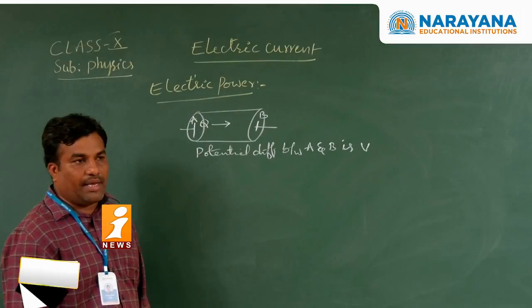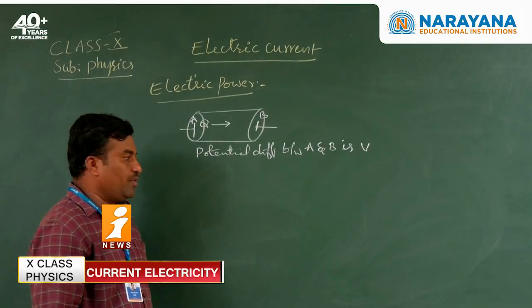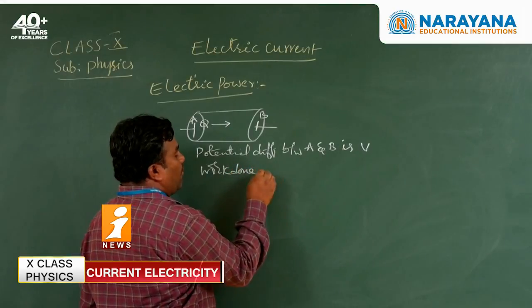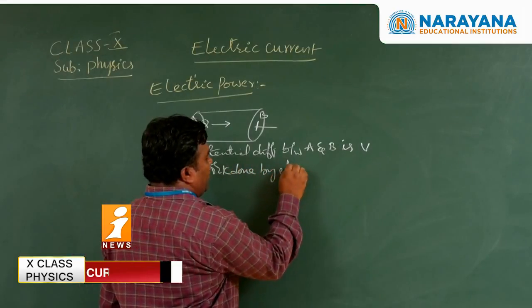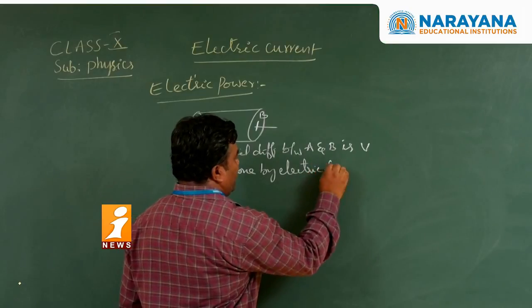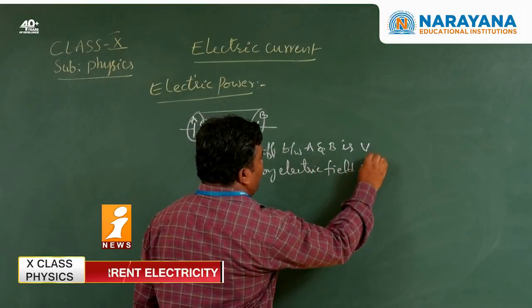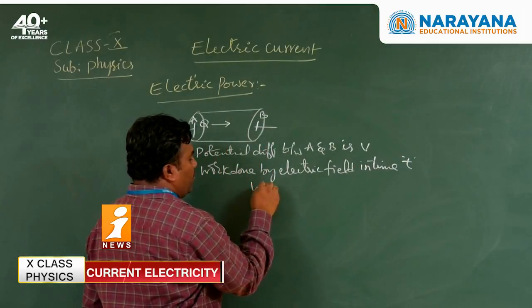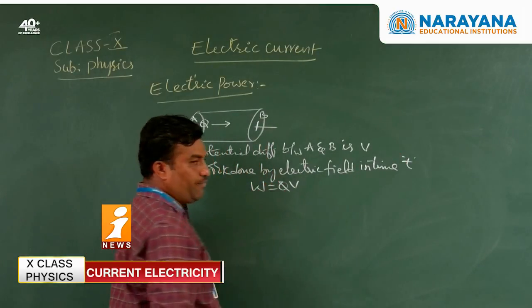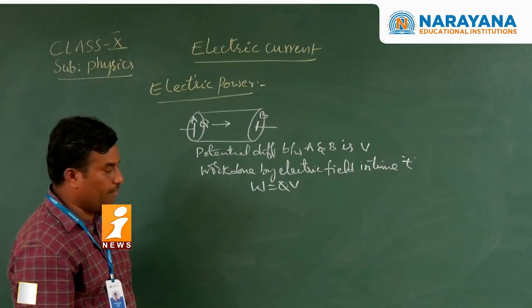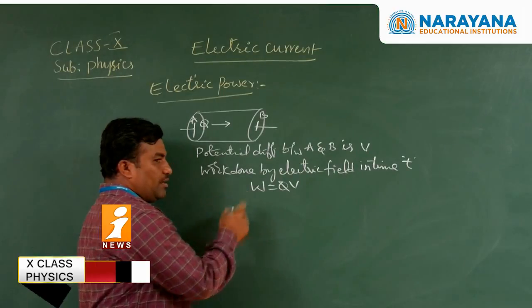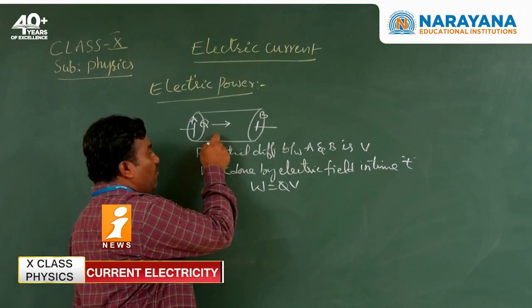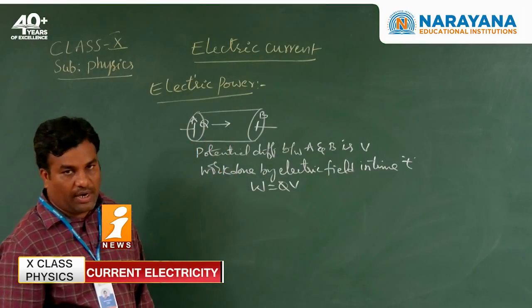Work done by the electric field in time t is W equal to QV. This work done is the travelling of the charge from one point to another point.